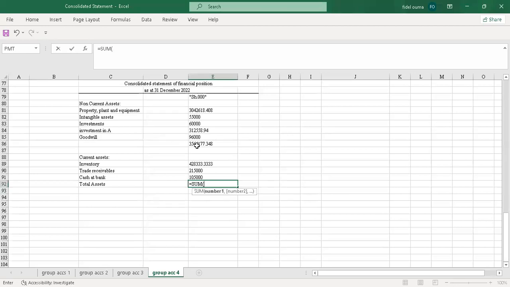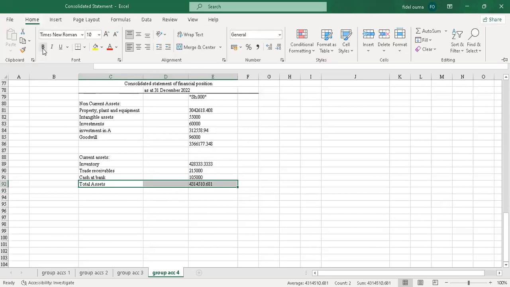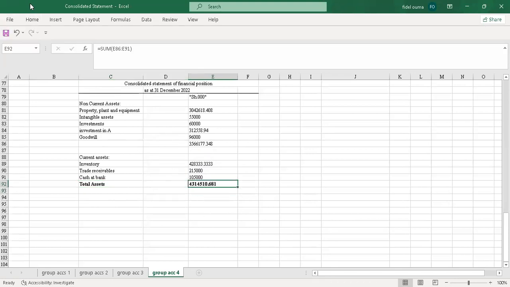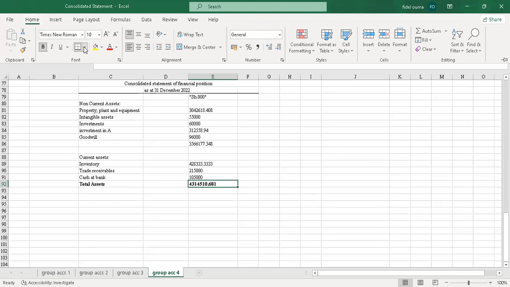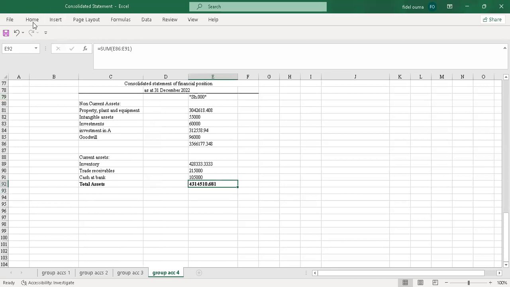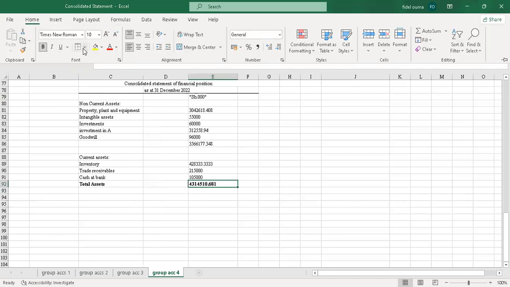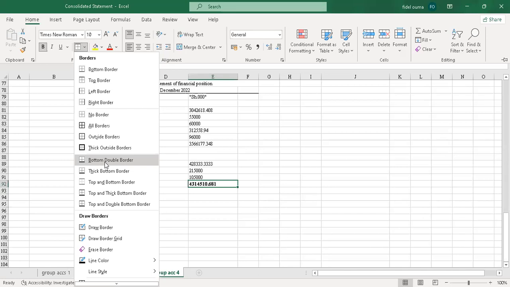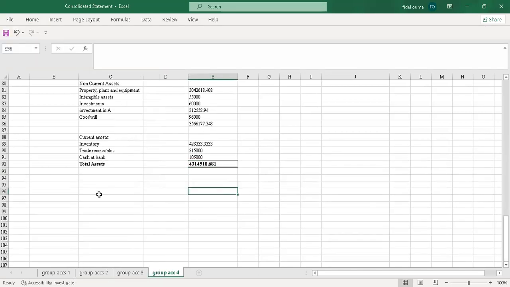So I'll sum it from here. Say enter. So we'll have 43, 14. Let me bold this. So I'll bold that. And I'll put the top border. Then I also put the double bottom border, to close that total assets.